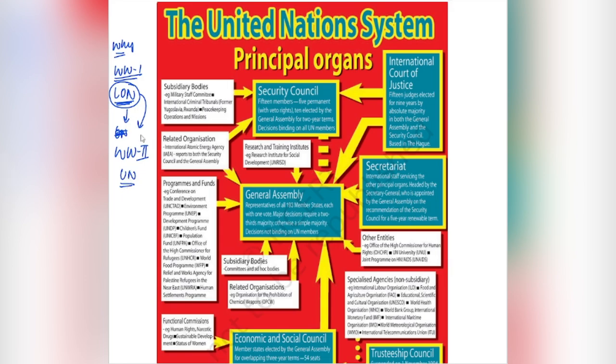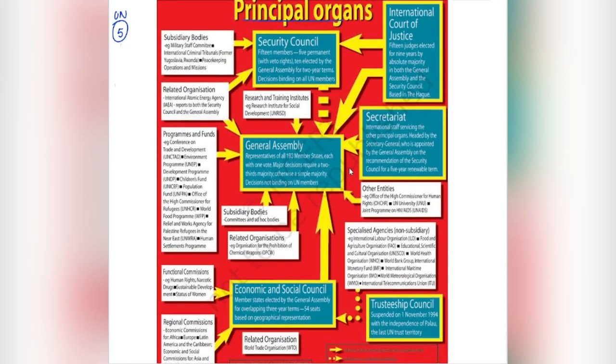So we have discussed this, and then we have discussed the evolution and history of the United Nations, how many members were there initially, and what kind of objective the UN has. Okay, so now in today's lecture we are going to talk about the structure of the United Nations. So today we will talk about the United Nations system and the principal organs, right? So there are basically 5 important organs of the United Nations. Okay, so let's talk about these particular organs.